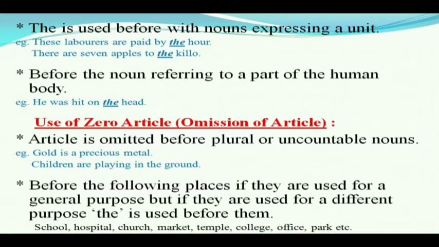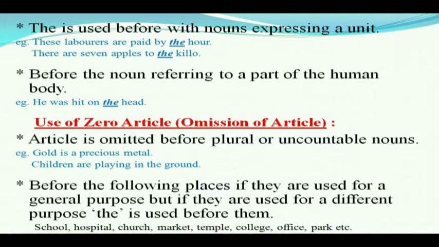Now, use of zero article. It is also known as omission of article. Its first point is that the article is omitted before plural or uncountable nouns. For example, gold is a precious metal. Here, gold is an uncountable noun, so we cannot use any article before gold. Another example, children are playing in the ground. Children, though countable, is plural in number. So in both conditions we cannot use any article. If a noun is plural in number or uncountable, we cannot use any article.